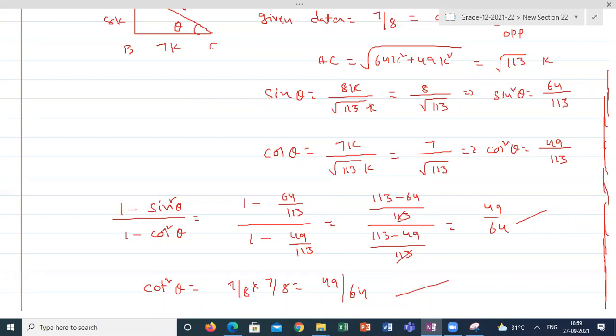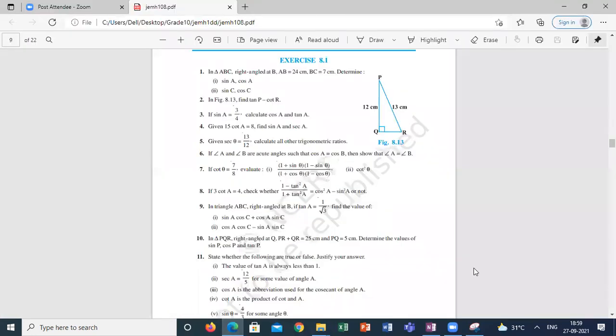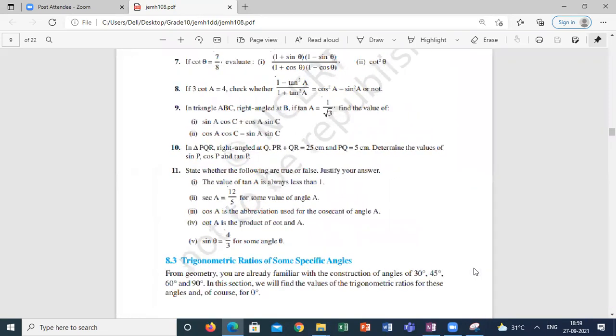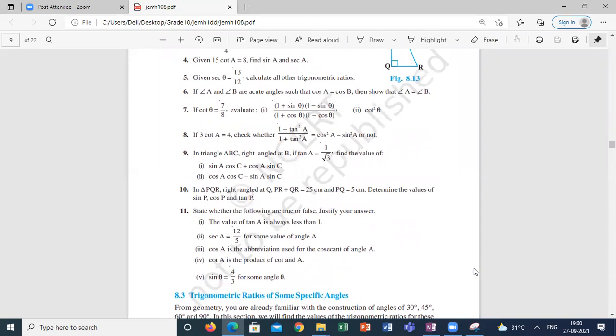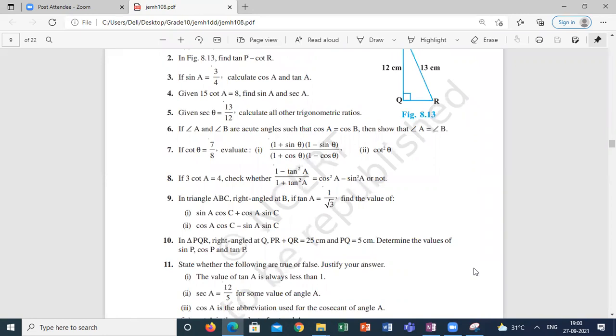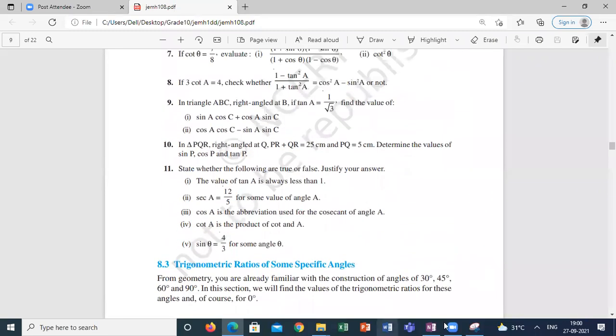So this exercise is completely based on these kinds of questions only. They will give one data and you have to calculate the other remaining ratios. Question number 9, question number 8 and 10 are also the same kind. The 6th question is a little different. They give angle B, and both are acute angles such that cos A is equal to cos B, then show that angle A must be equal to angle B. We will take one triangle and solve it. It's a little bit theoretical question. I will explain it tomorrow. Try to solve the rest of the questions because they are purely ratios.